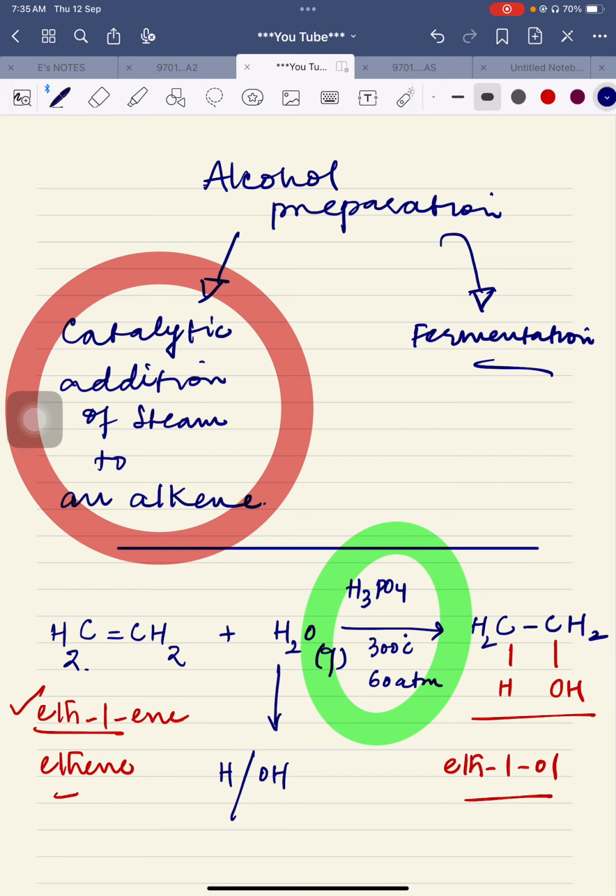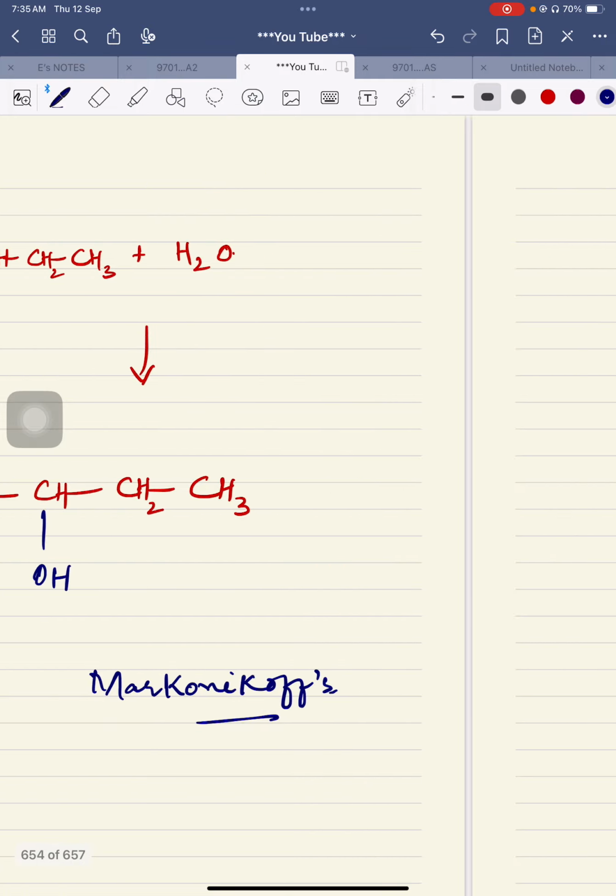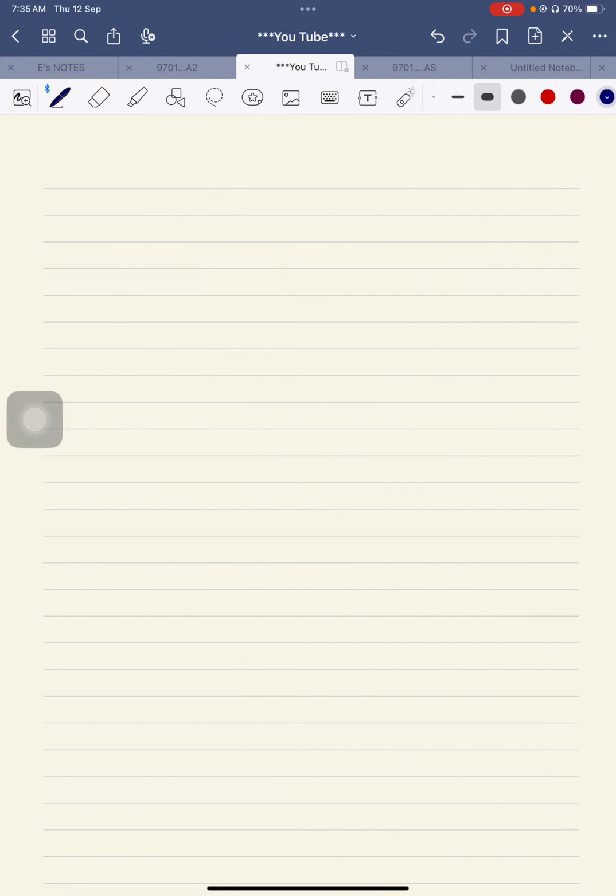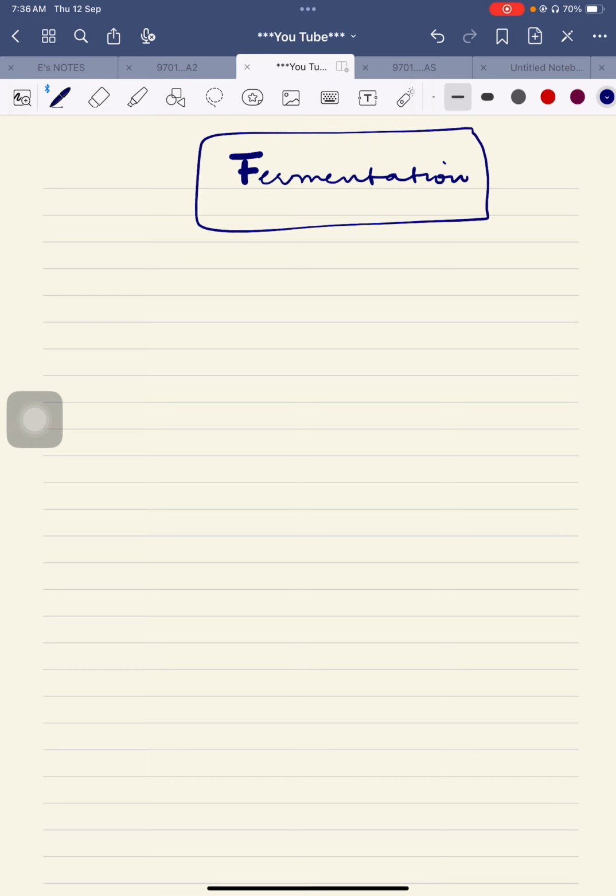Okay, so right now we are shifting to the next page, and that is related to fermentation. I am writing very clearly. It is fermentation, and this is another method for the preparation of alcohol. This is a method through which we are preparing alcohol industrially.